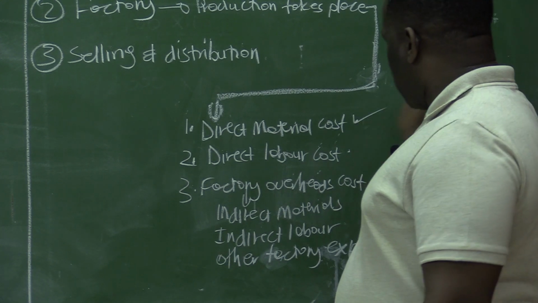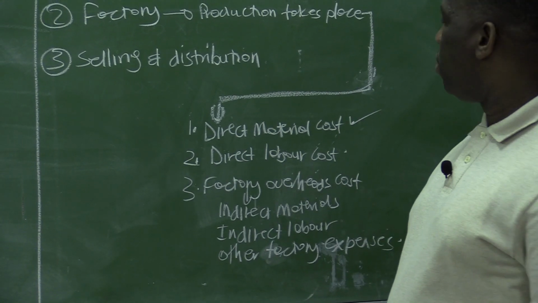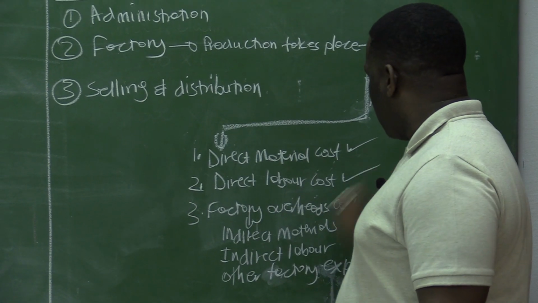So you have your direct material cost, which is a standalone note, and you have your direct labor cost.